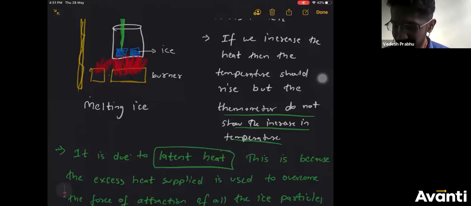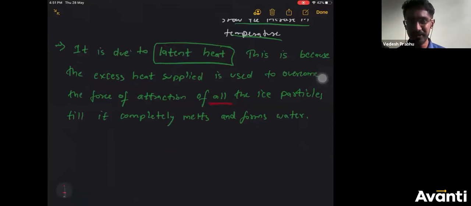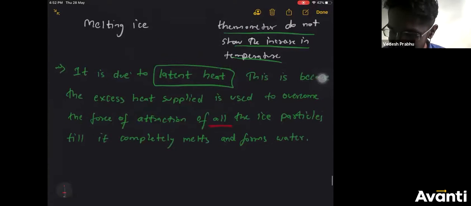So this is all because of latent heat. Just remember two words: latent heat, full marks. You just have to understand these two words. What is this latent heat? This latent heat is the hidden heat, which is not shown by the thermometer. This hidden heat is utilized by the particles to overcome their force of attraction. So this is our latent heat concept.